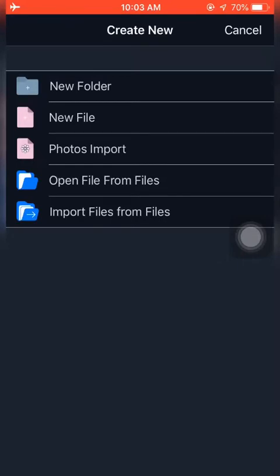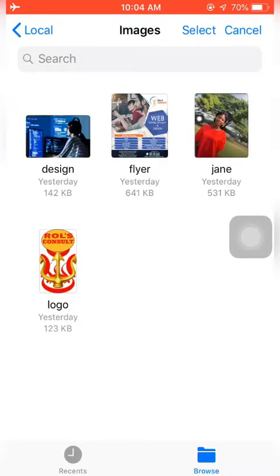We have new folder, new file, photos import, open file from files, then open files from files. So because I want to import more images, not just a single image, I will use import files from files, the last option. Clicking on this will take me to Explorer, which is an app that I'm using. I can go to photos straight away, but the names over there are too cumbersome for me to remember them when I'm trying to use them. So let me click on select.